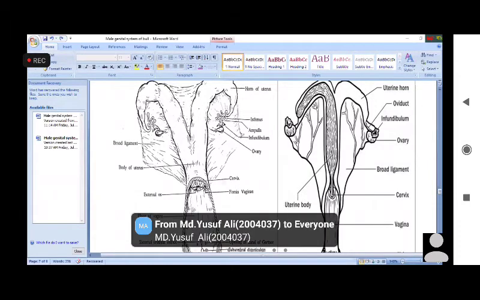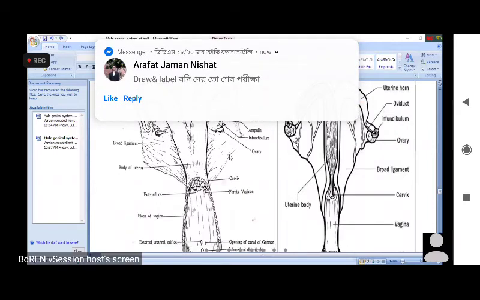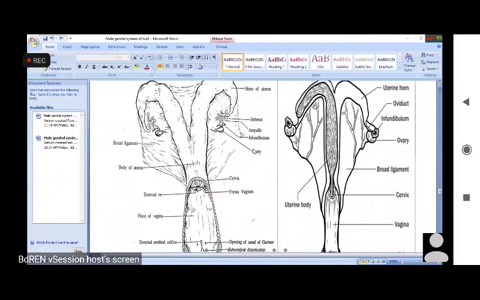But here it is not indicated. So this is not a difference. But other than this, can you find any difference in the picture? Can you guess any difference between these two pictures? Anybody want to answer?